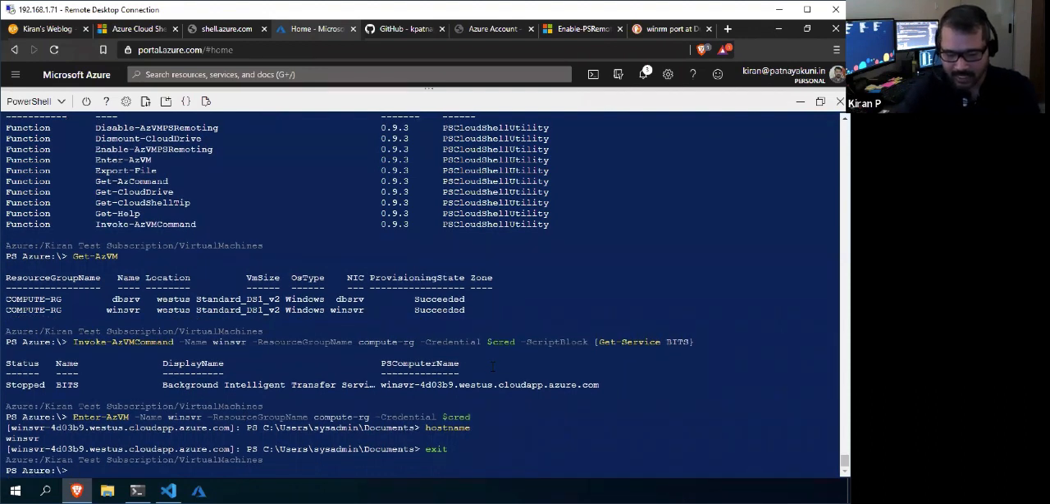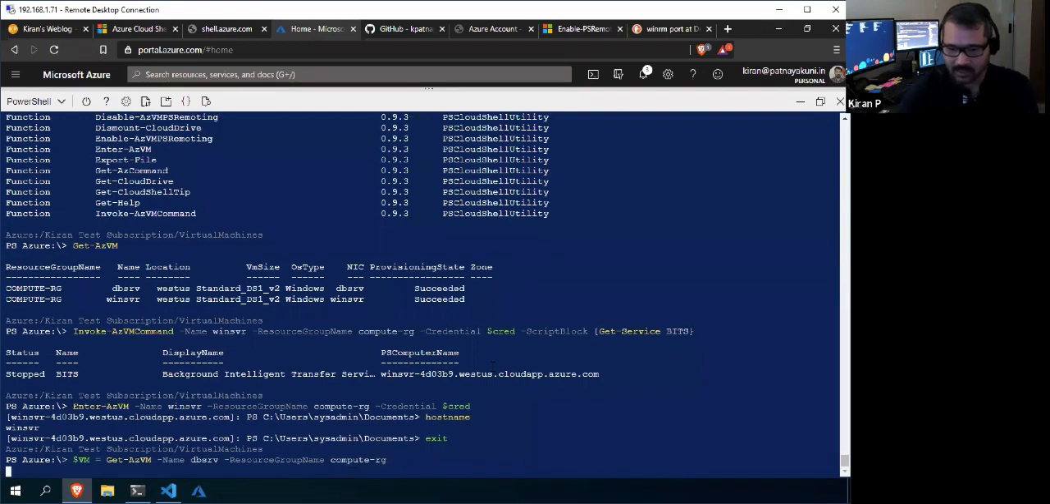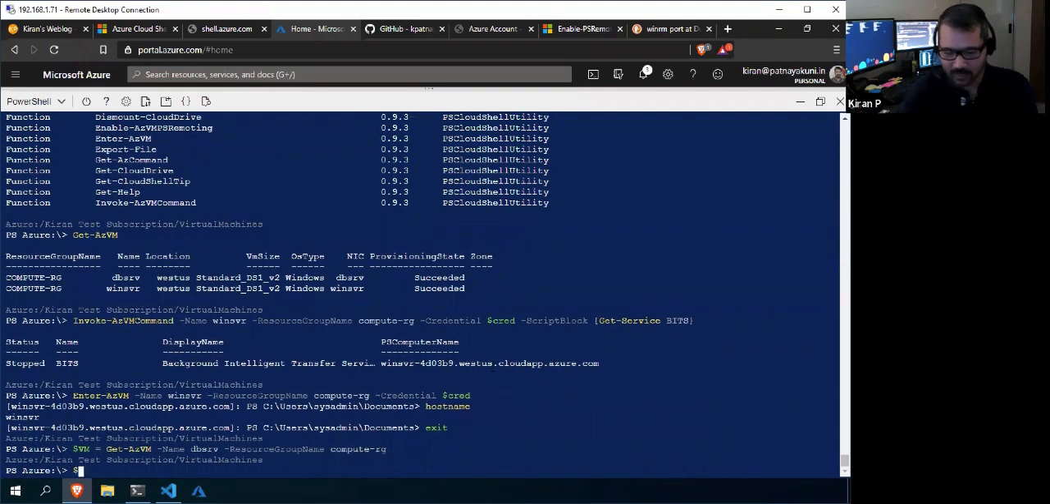Okay, I'll take whatever VM I created into one variable so that I can use that variable to fetch the remaining information. So Get-AzVM, and the name of the VM is DBSSRV. Even if you forget the name, it will give you tab completion. That is the advantage of PowerShell. So the compute resource group, right, it will fetch the VM for me.